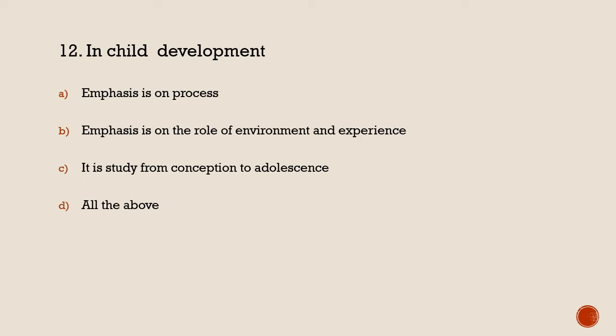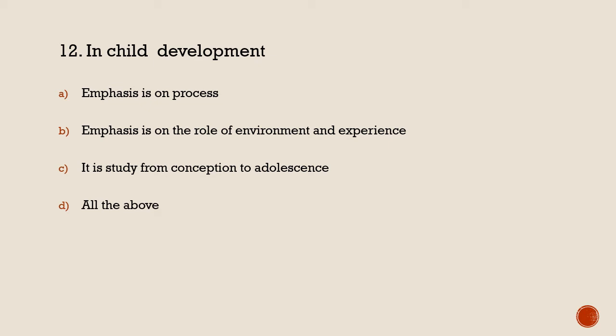Next, in child development, the first option says emphasis is on process, the second says emphasis is on the role of environment and experience, the third says it is a study from conception to adolescence, and the fourth is all of the above.